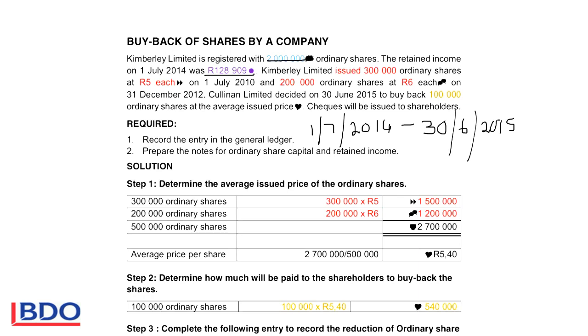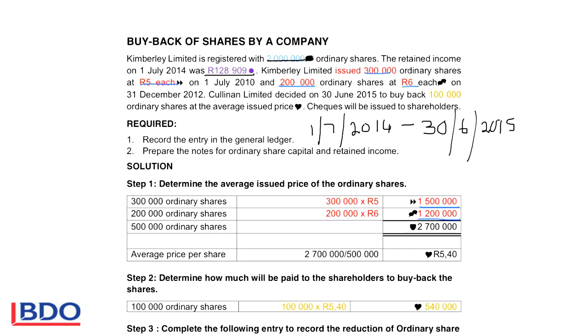If we look at the first issue of shares, it was 300,000 ordinary shares that was issued at 5 Rand each. So we will take the 300 times 5 and say the original shares issued was 1.5 million. Then they issued 200,000 at 6 Rand each. If I multiply that, it gives me 1.2 million.